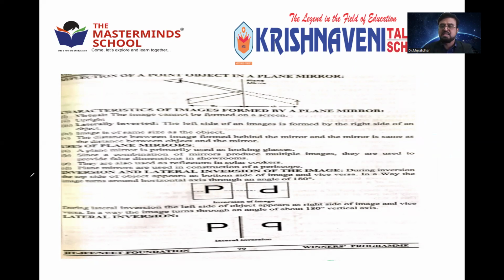We have light in physics. Without light, you cannot live. Electricity, sound, magnetism, all of this comes out of motion, right? So in the case of plane mirrors, because of reflection of light, we can see our own image. The image size is the same, image height is the same, image distance is the same. The image is a virtual image, and it is an upright image, straight, not inverted. And finally, there is lateral inversion. Right appears left, left appears right. That is the only change you can see in a plane mirror.